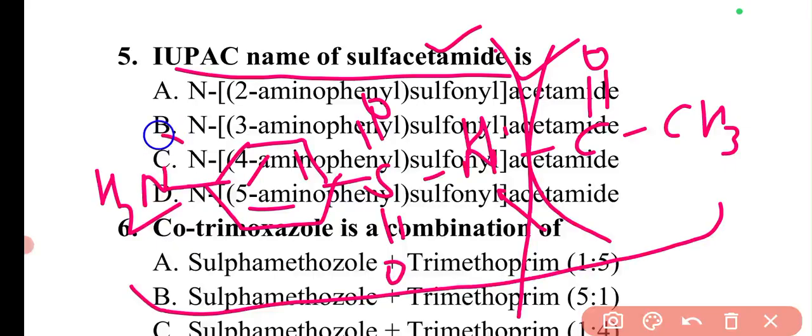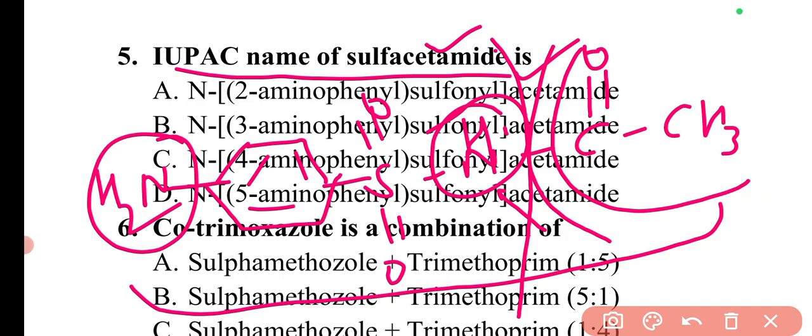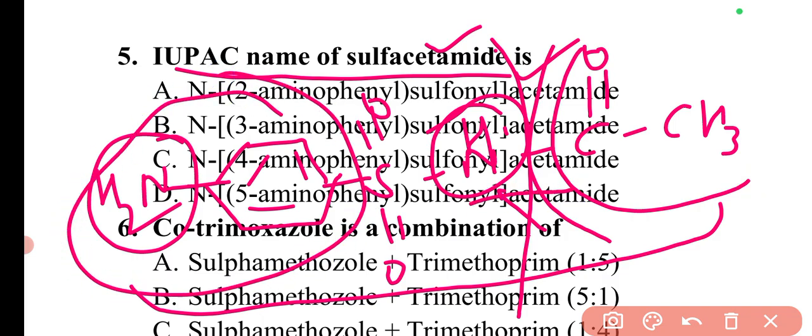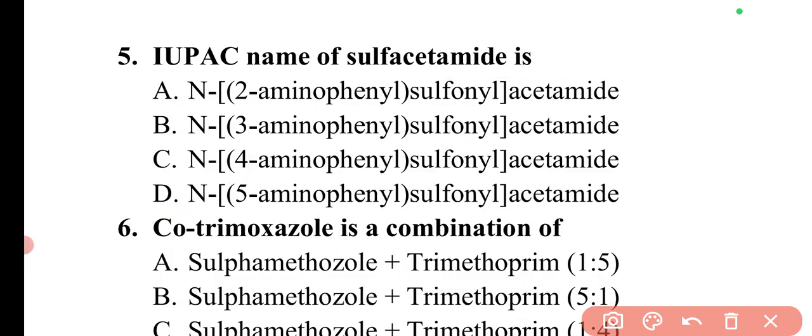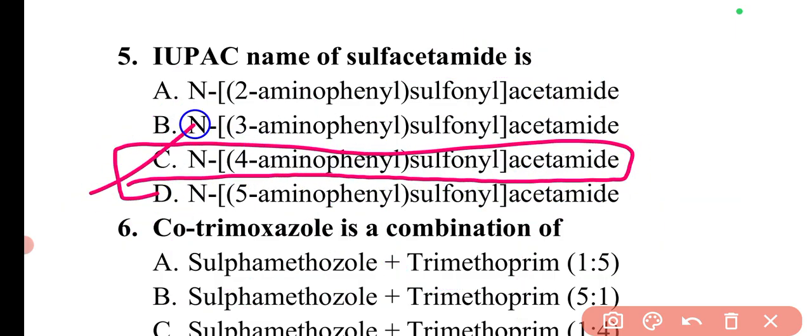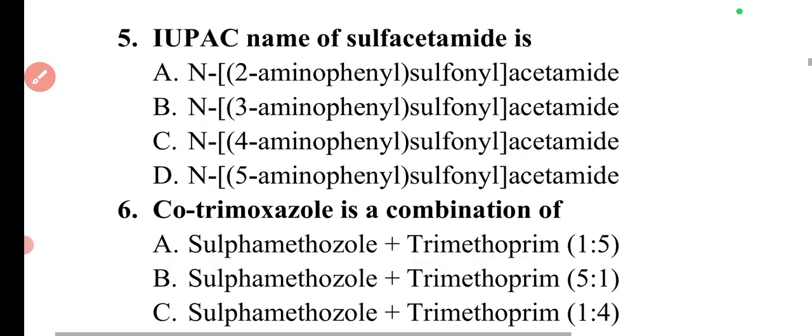Here you can see the NH2 group is at the fourth position, meaning 4-aminophenyl, and only N-substituted compounds are there. This is acetamide, so it is N-substituted 4-aminophenyl sulfonyl acetamide. This is the basic structure. If you look at the position of the amino group, it is at the fourth position. So option C will be the correct answer.